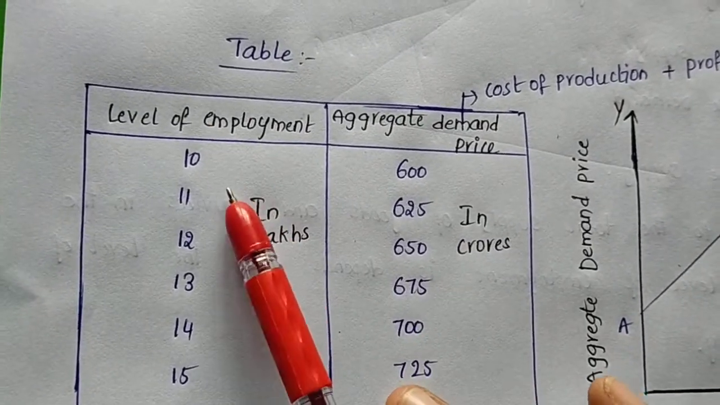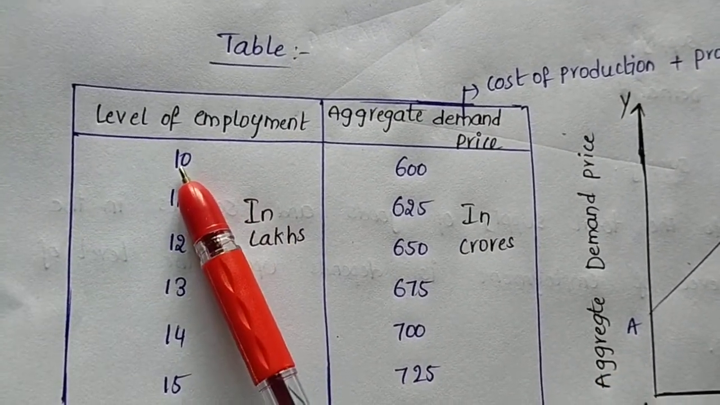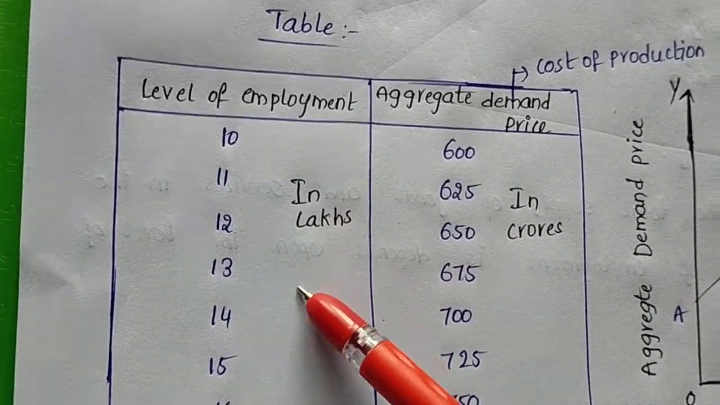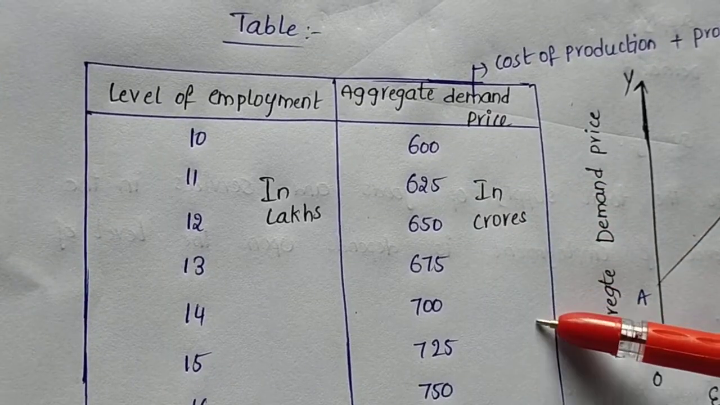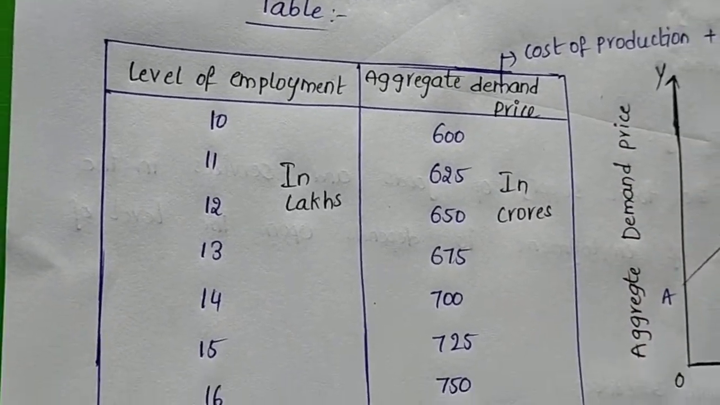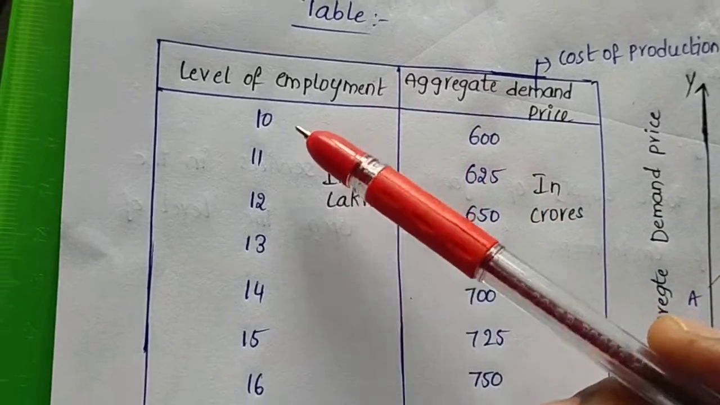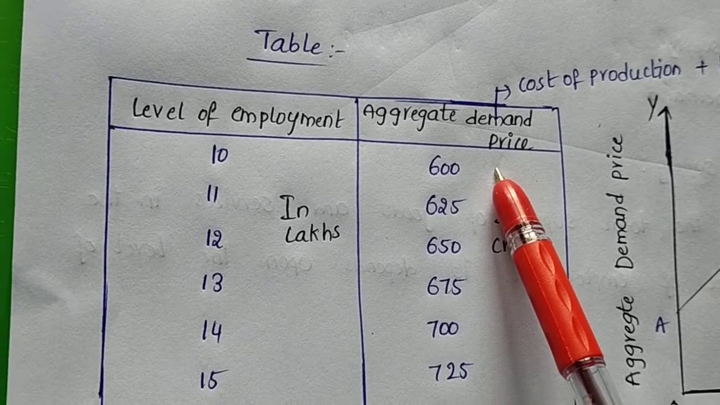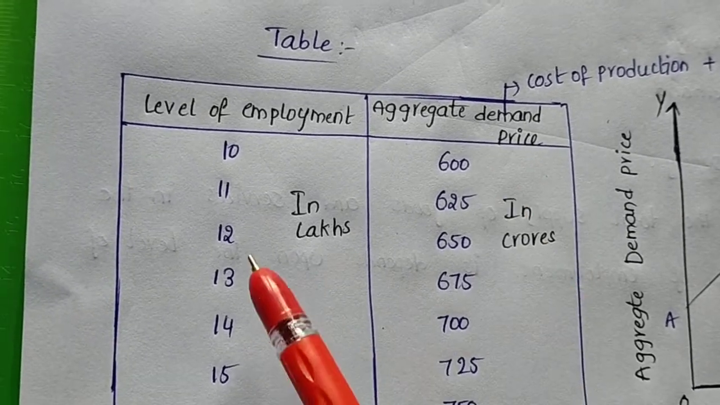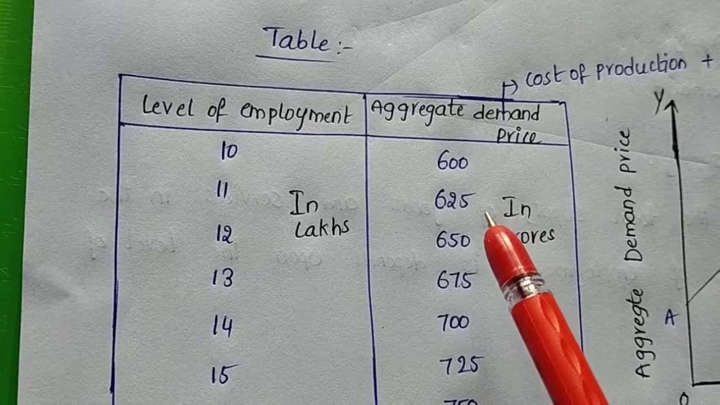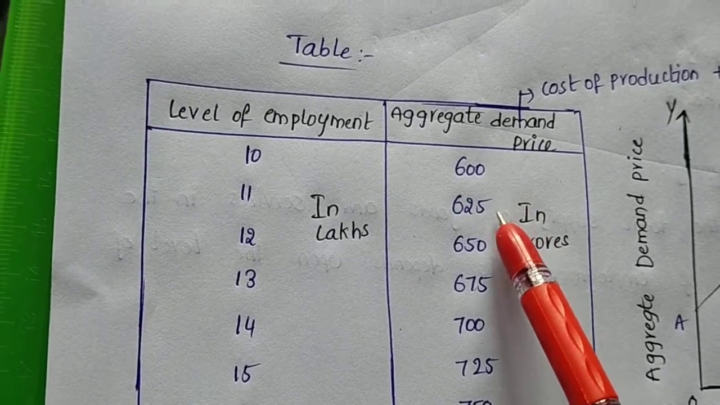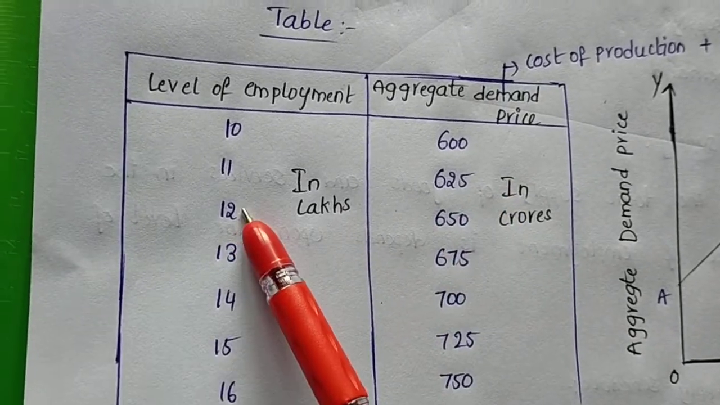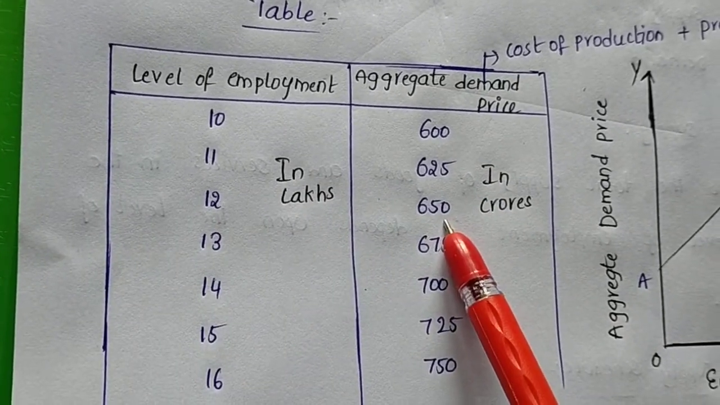Here also we take two columns. One column is the level of employment, and the other column is the aggregative demand price. The level of employment is in lakhs, and the aggregative demand price is in crores, the same as the aggregative supply price. We take 10 lakh employments and we get 600 cost of production plus profit, and 11 lakhs as the level of employment, 625, so 25 has increased as profit in crores. 12 lakhs of employment, 650 crores.